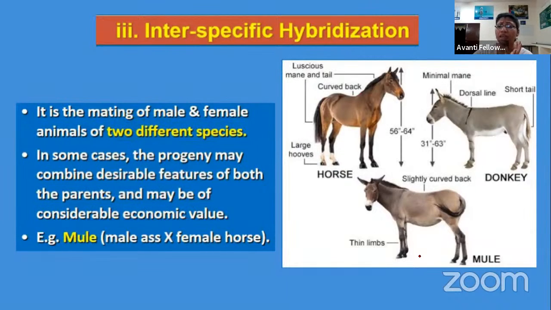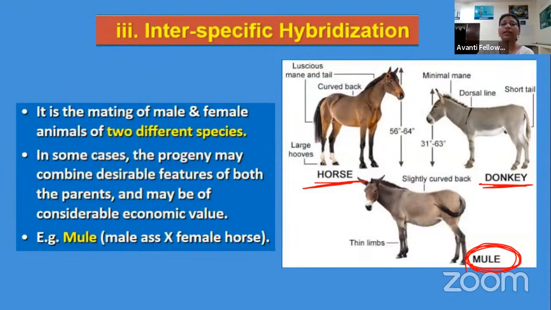Next, interspecies hybridization. In this interspecies hybridization, we are taking two different species, animals which are not related to one another. As you can see here, the horse is crossed with the donkey. The horse is one animal, the donkey is another animal. Two species are there. Now we are making a cross between two different species, right? So whatever offspring is formed is completely sterile. It has the desired character, but it will remain sterile, right?